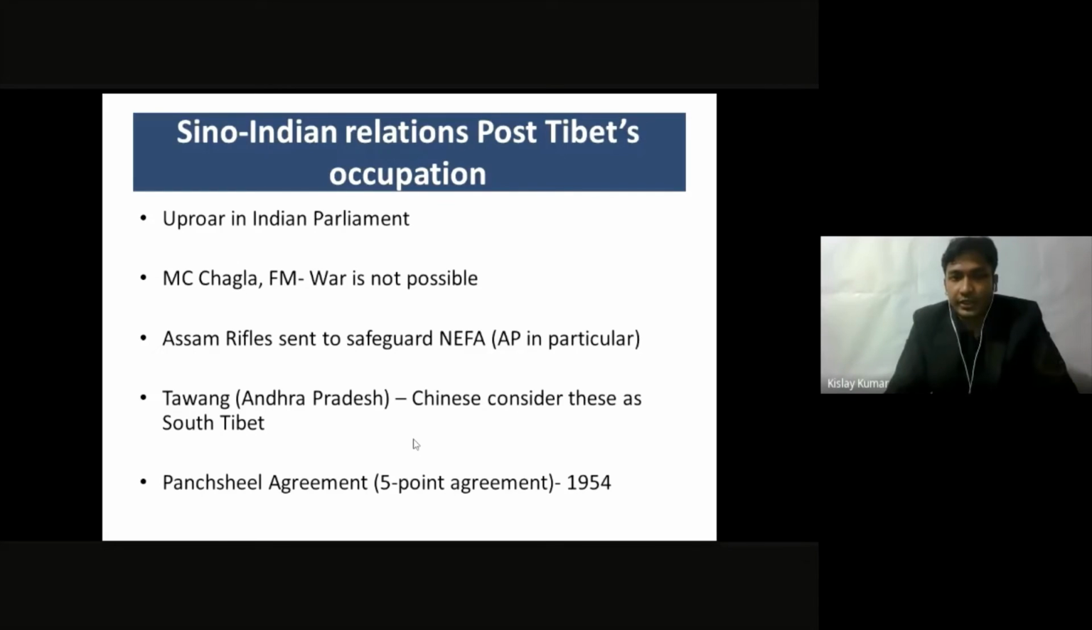Let's come to another slide. When Tibet was being occupied by the Chinese forces, there was an uproar in the Indian Parliament. The opposition was asking the incumbent Nehru government to do something. To this, the foreign minister, Mr. M.C. Chagla, said that war is not possible because India is not militarily strong enough to fight China.